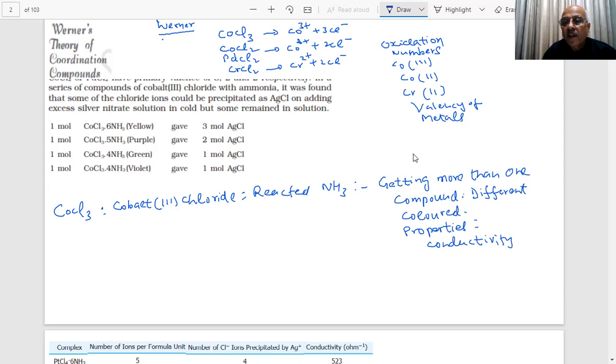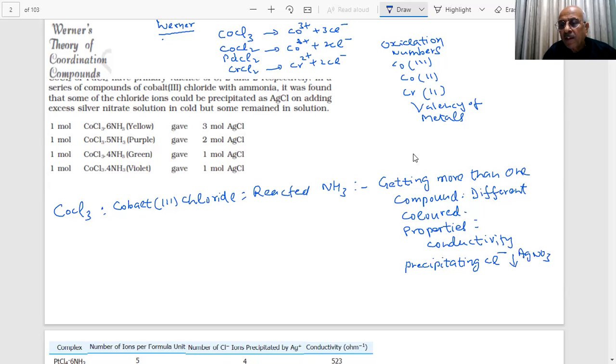If there is Cl- present, you are getting Cl- ions. So he was trying to precipitate the chloride ions with silver nitrate.